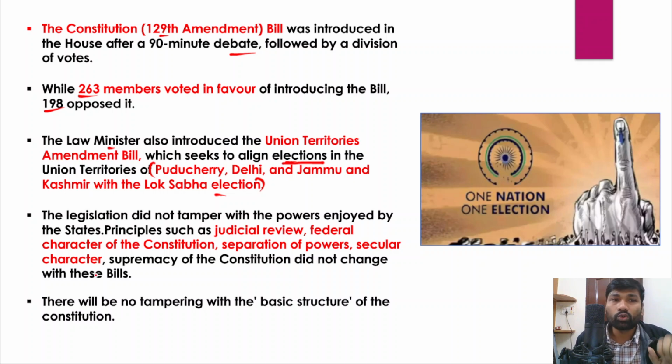I hope you knew about this. In fact, the legislation did not tamper with the powers enjoyed by the states. Principles such as judicial review, the federal character of the constitution, separation of powers, secular character, and supremacy of the constitution did not change with these bills. Right? So this is what the central government has been saying with respect to these two constitutional amendment bills.